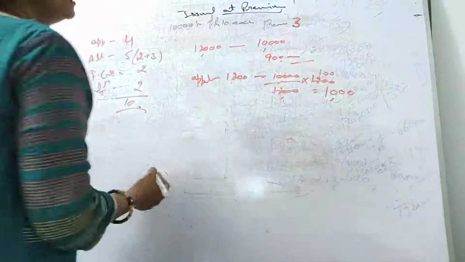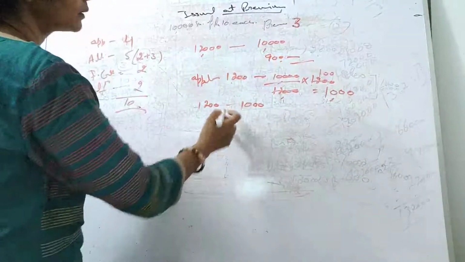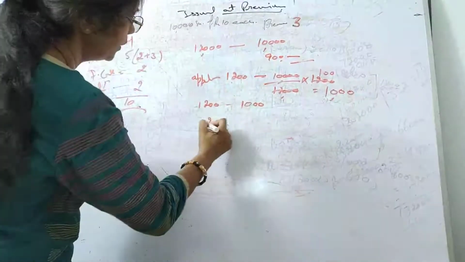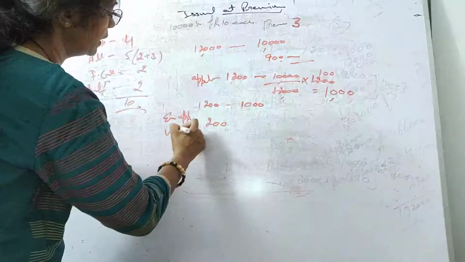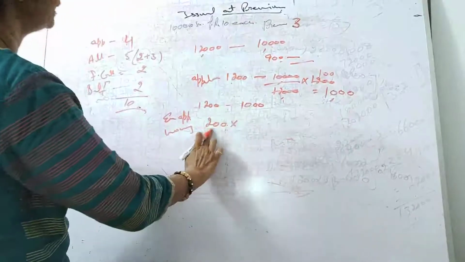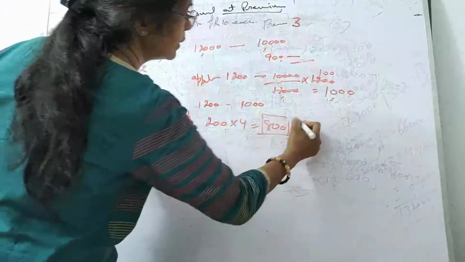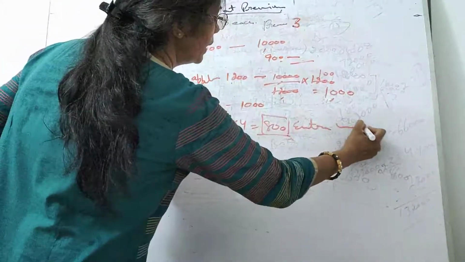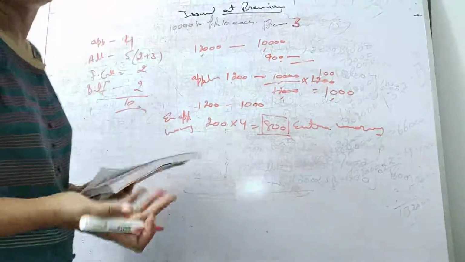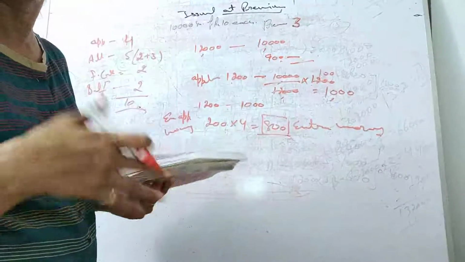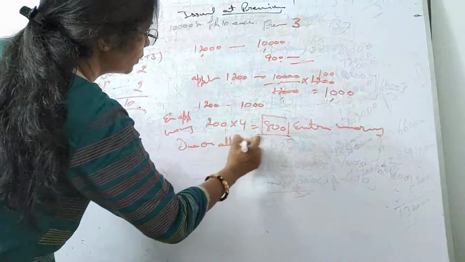Okay, so applied 1200 and we have allotted 1000 shares, right? So you can see how much extra application was there. 200 was the extra application, and money कितना हुआ, 200 application se 4 rupees was there on application. So this 800 was the extra money. All right, this 800 was the extra money. Okay, now I have to find out कि आपकी फीस कितनी ड्यू थी allotment पे, how much amount is due on allotment. Okay, so I will calculate due on allotment.